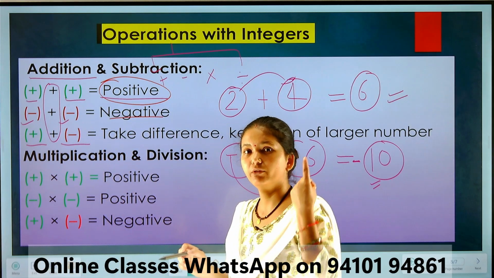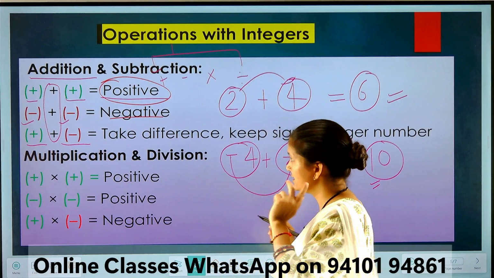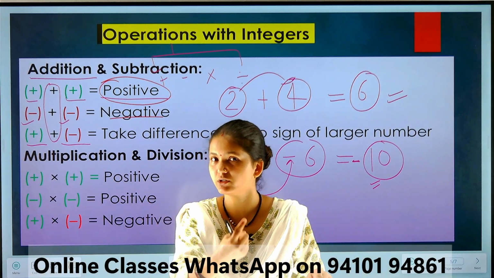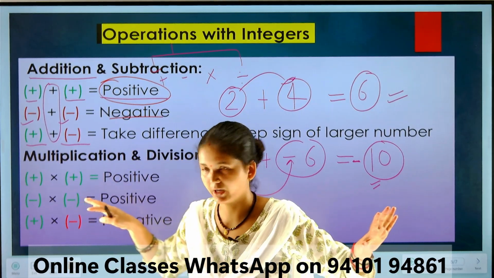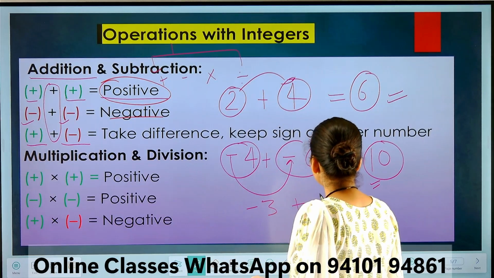Now different signs, positive and negative. What will happen when we have one positive number and one negative number? So easy, all the time subtraction. When we have one positive, one negative, all the time subtraction. So look here, suppose there is -3 and another one is 6.